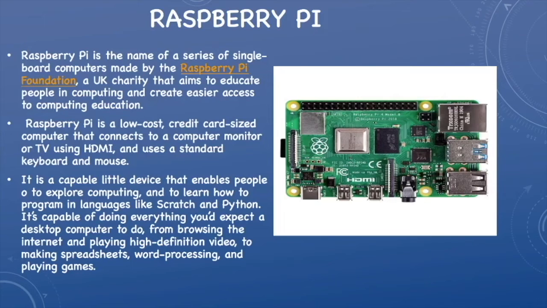Raspberry Pi is a low-cost credit card-sized computer that connects to a computer monitor or TV using HDMI and uses a standard keyboard and mouse. It is a capable little device that can enable people to explore computing and learn many languages from scratch, like Python.